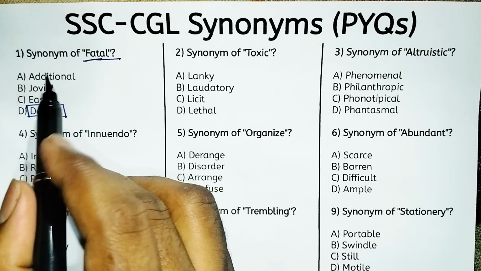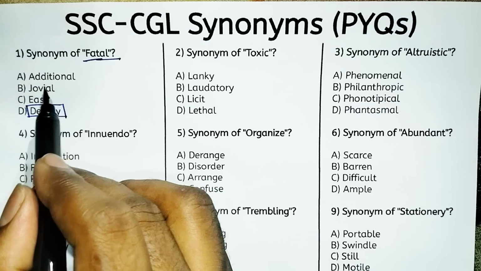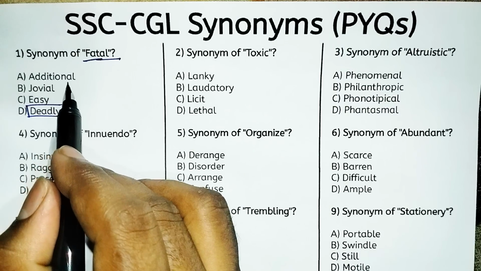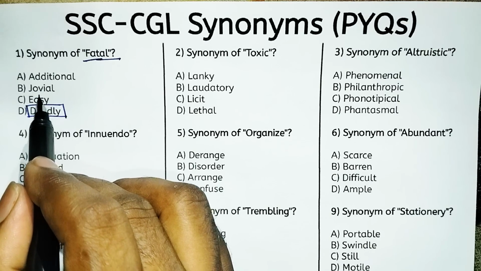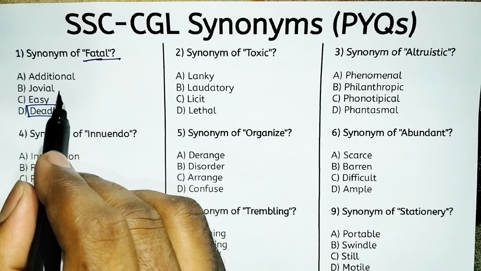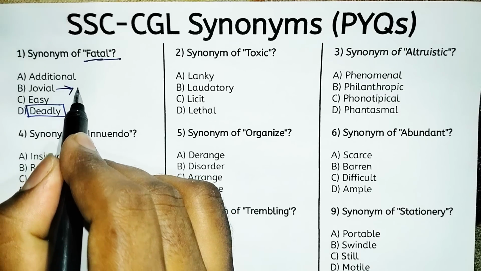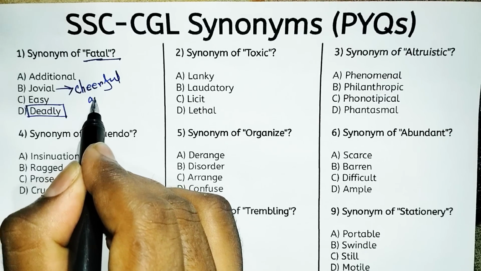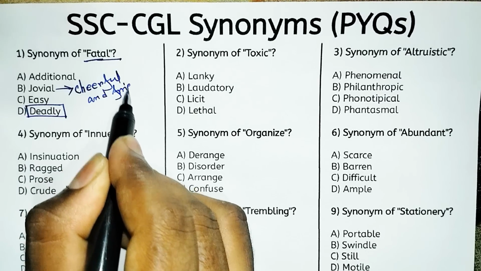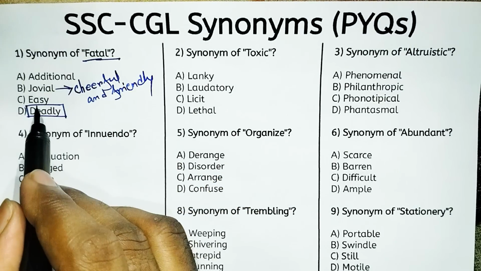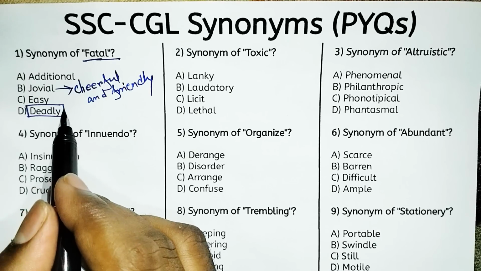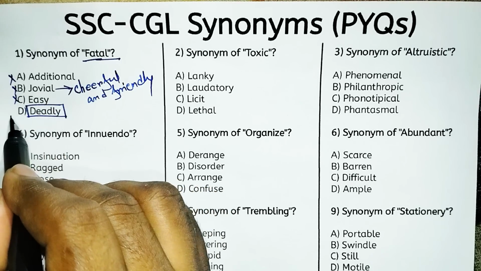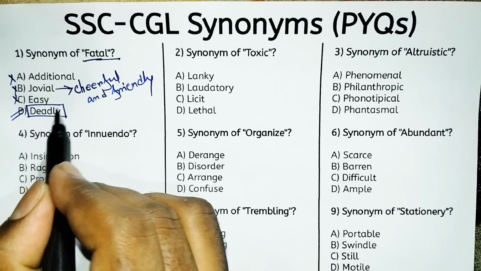So look at the options. A, additional. Additional means extra information or more. What is the meaning of jovial? Jovial means cheerful and friendly. And easy. Easy means not so difficult. That's why options A, B and C are not appropriate. So option D, that is deadly, is the synonym of fatal.